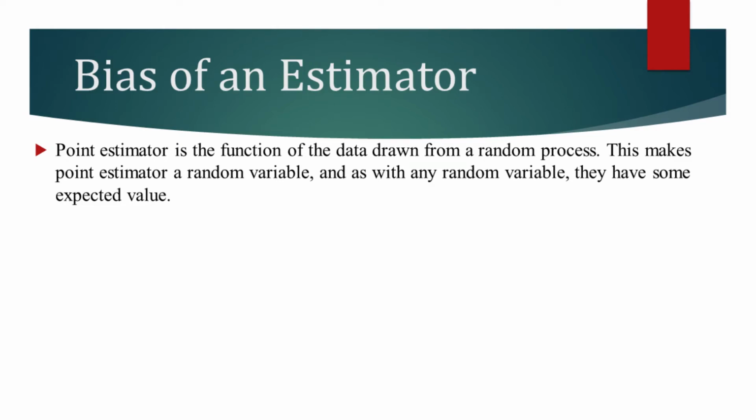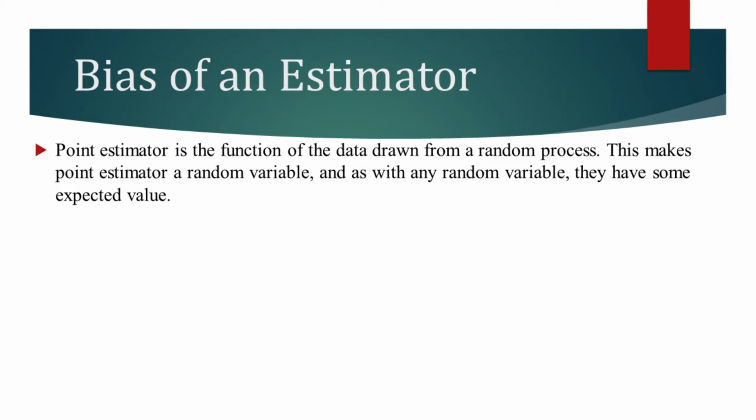A point estimator is a function of the data drawn from a random process. This makes the point estimator a random variable, and as with any random variable, it has some expected value. This leads us to the notion of the bias of an estimator.